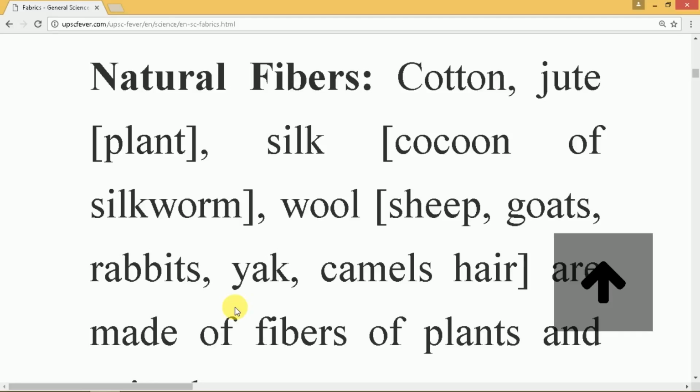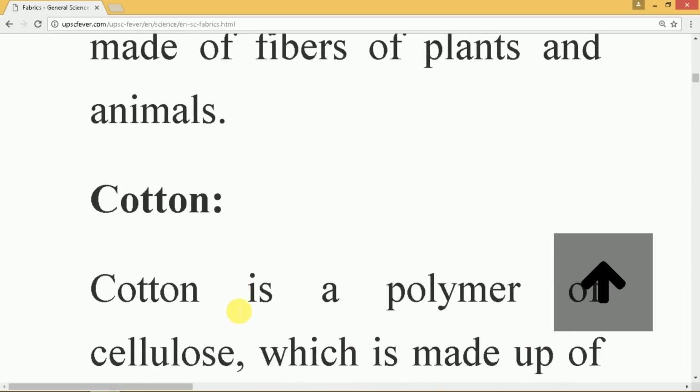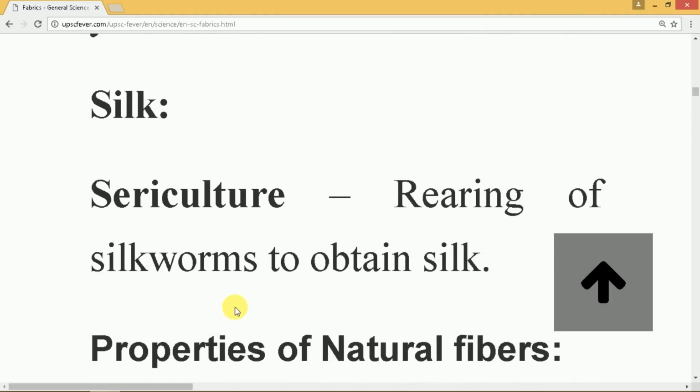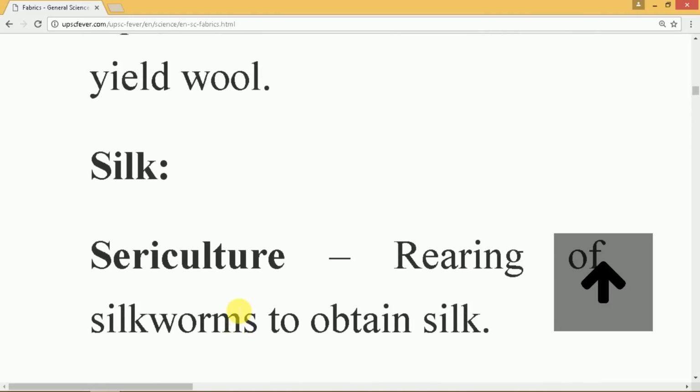The next natural fiber is silk. Silk is obtained from sericulture. Sericulture is the rearing of silkworms to produce silk. So these are the three natural fibers. There is also one known as flax. Flax is a natural fiber that is obtained from plants.